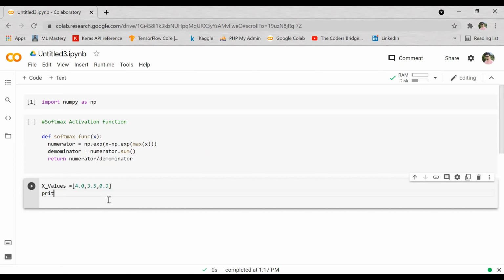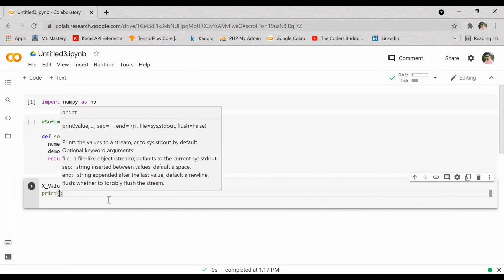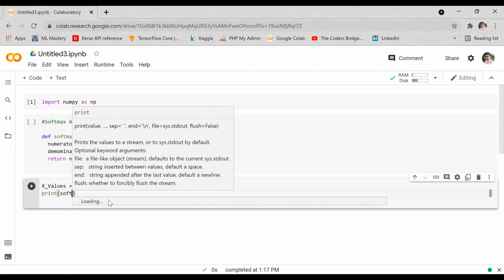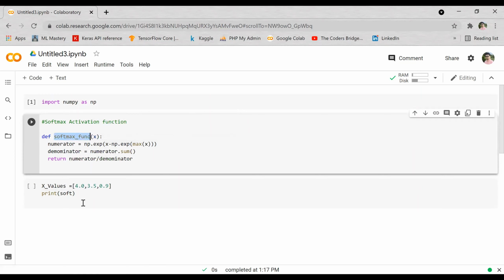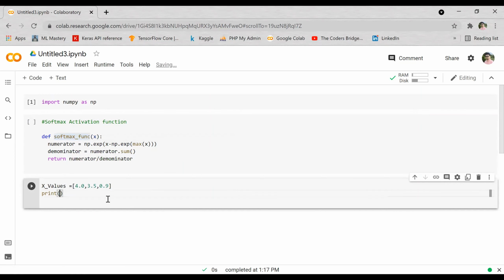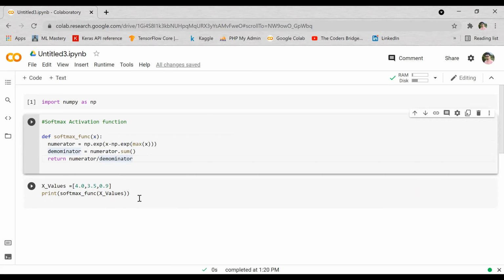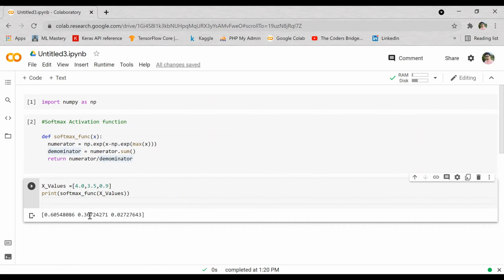So now we'll call this function. I'm just calling the function inside our print statement itself. Softmax of, we'll pass these x values. Okay, we'll try to see this output. First we'll run this and then we'll run this. We can see, as per the softmax activation function, we get the input as vector values, and the output will be the probabilities.